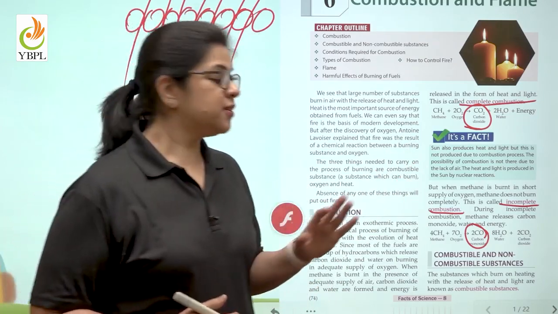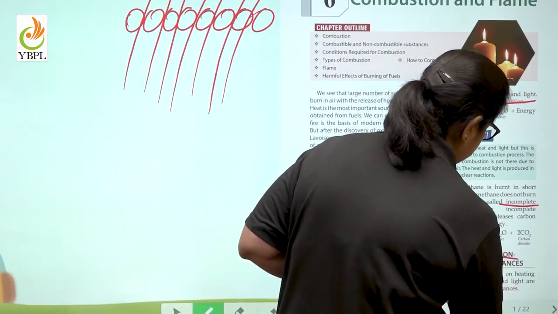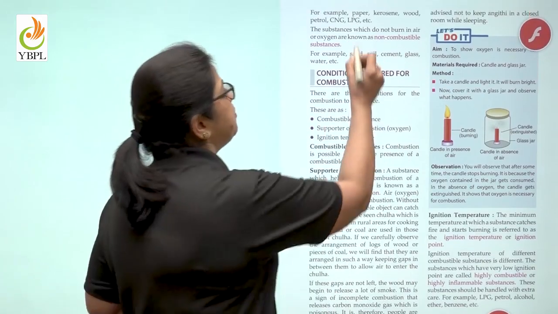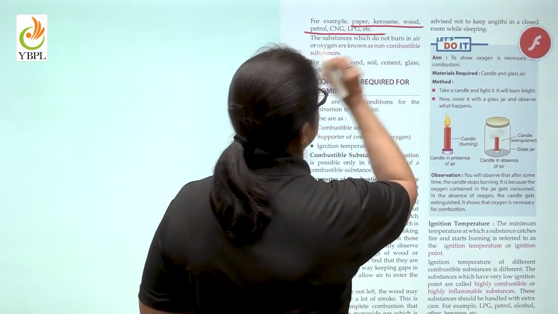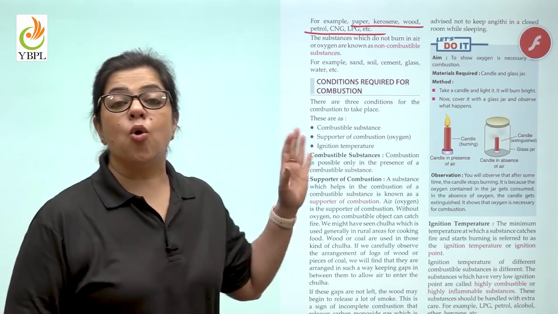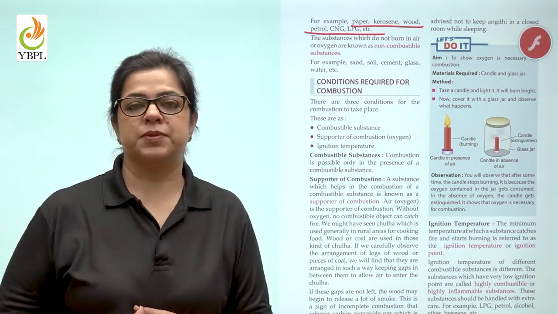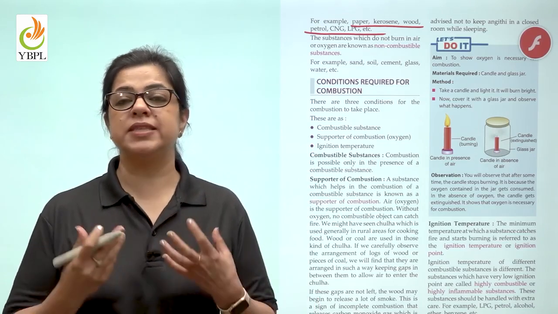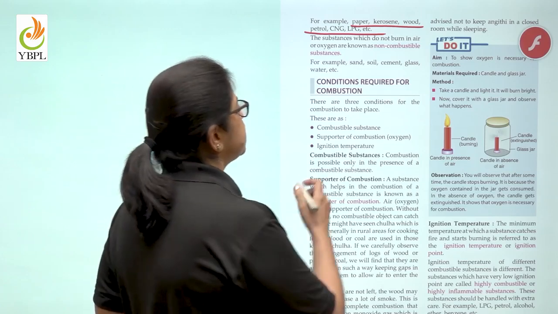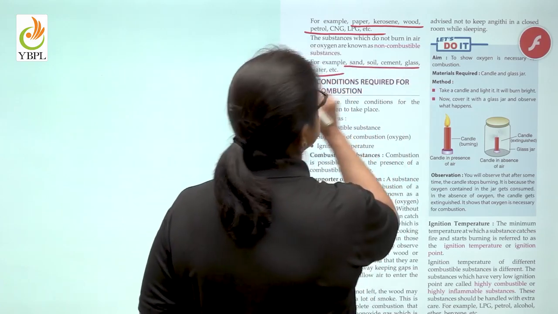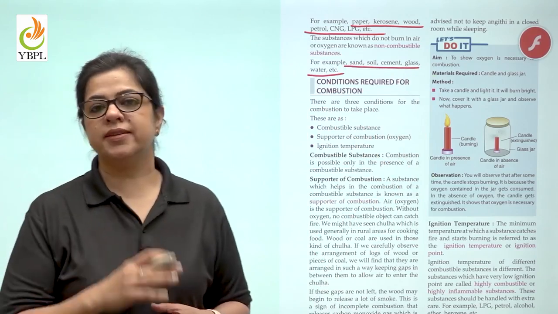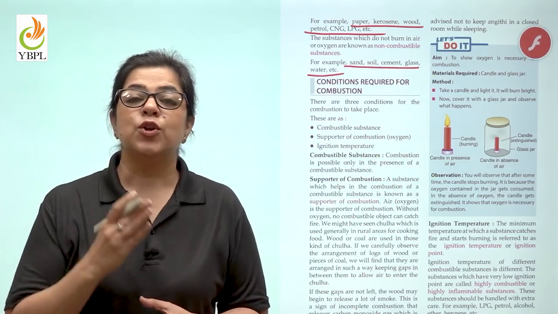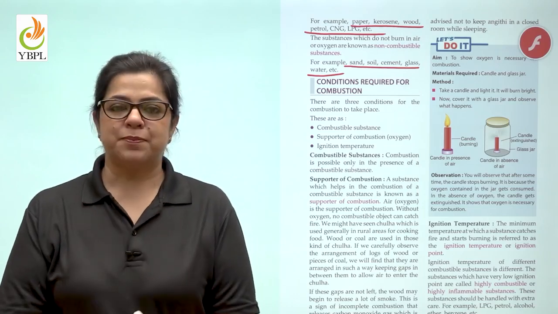Now let us understand the difference between combustible and non-combustible substances. So we just discussed that paper, kerosene, wood, petrol, CNG, LPG, all these are combustible substances because they can burn, and when they burn, they produce heat. But substances like sand, soil, cement, glass, water, etc. cannot burn. So what are they called? They are called non-combustible substances.